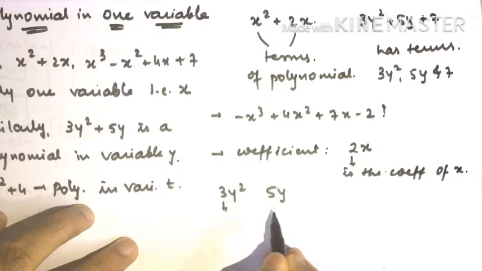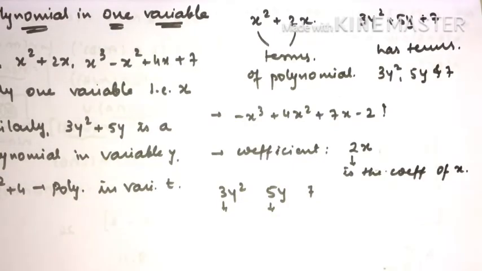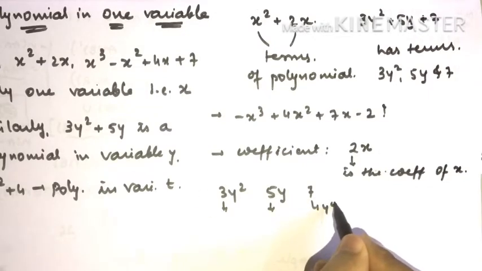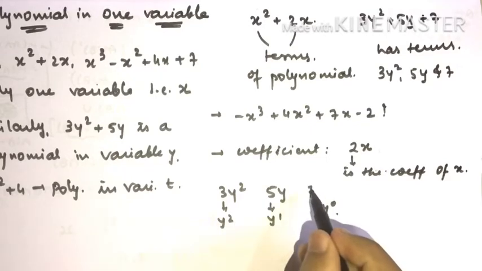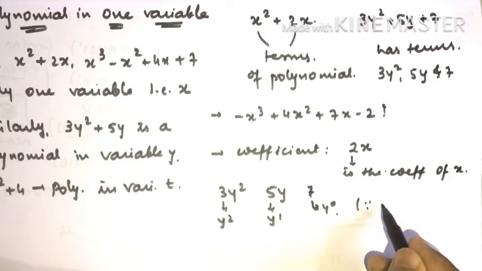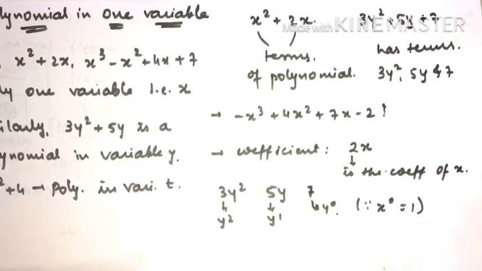If I say 5y, then what is the coefficient of y? 5. If I say 7, then 7 is the coefficient of y raised to 0. See, this is for y raised to 1, this is for y square. So 7 is a constant. It is the coefficient of y raised to 0, and we know that anything raised to 0, like x raised to 0 or y raised to 0, is 1.